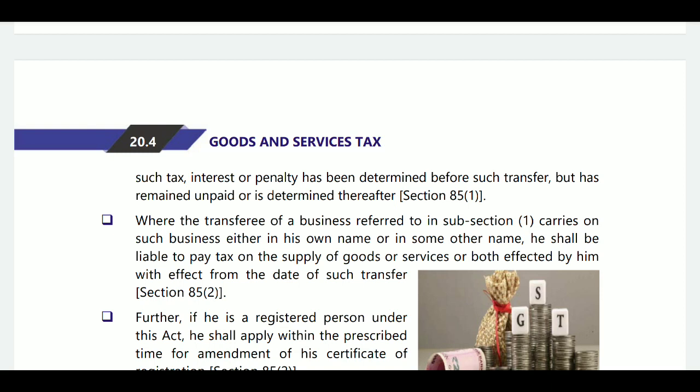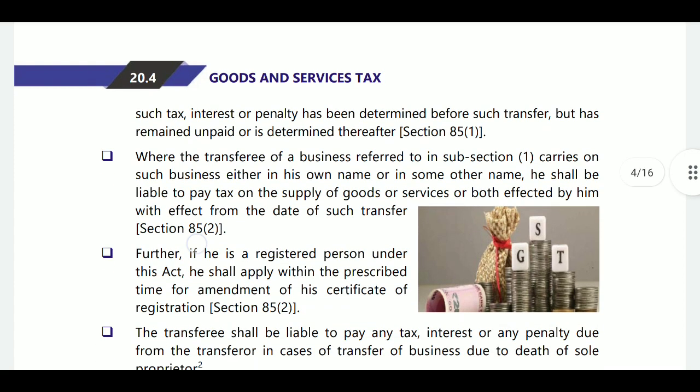What has happened here? Where a person is transferring one business to another person. H is one person and M is another person. H is transferring the business to M. M is an unrelated person. Even though he is an unrelated person, he will be liable for the liability up to the transfer. That is the first case.